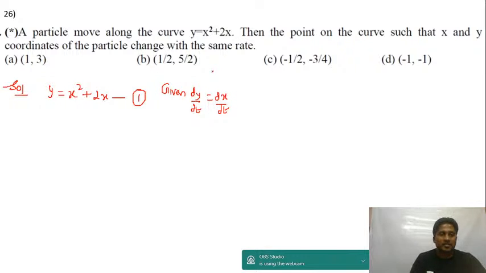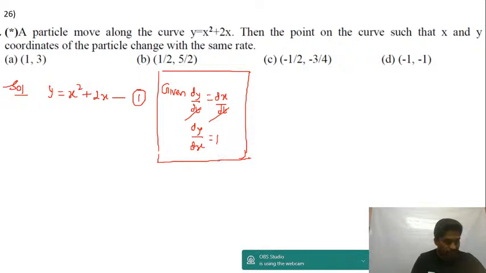The point x and y change at the same rate. So this means that dy by dt is equal to dx by dt. This will cancel. From this I can write dy by dx is equal to 1. I am supposed to find the points on the curve. Now if I differentiate this, dy by dx is equal to, differentiation of x square is 2x, differentiation of 2x is 2. dy by dx is 1, just now we found out, so 2x plus 2.